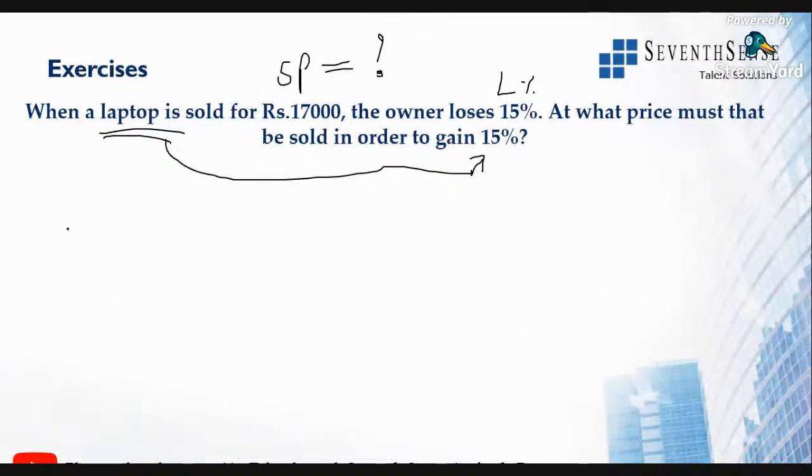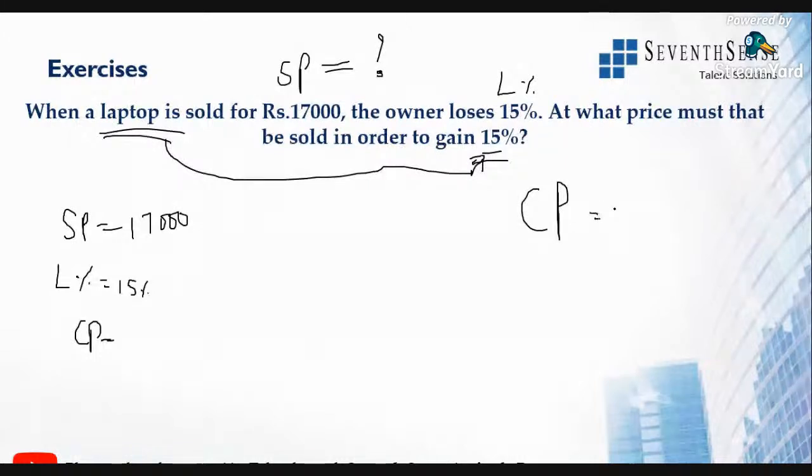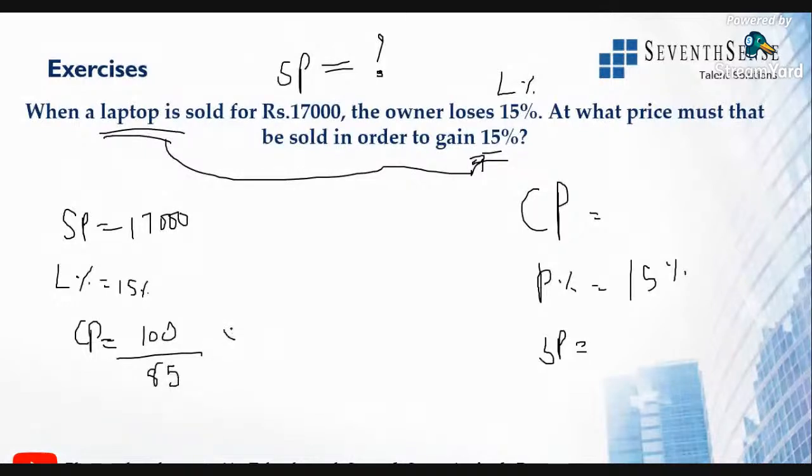Now, selling price is given. Selling price is 17,000. Loss is 15%. What is the cost price? Find out the cost price of this. Gain percentage will be given, so from the cost price we find the selling price. Profit percentage is 15%. Then find out the selling price. So we know the cost price formula is 100 over 100 minus 15, which is 100 over 85 into 17,000.